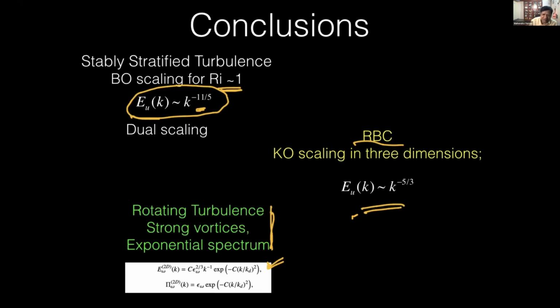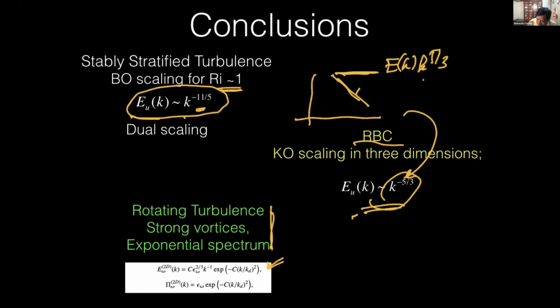Thank you. The reference is my book. It is done in many places, but in my book I try to detail how to compute these fluxes. It's a compilation of lots of work. Sorry if I did not explain it properly, but the spectrum is k to the minus 5/3. Often people multiply this by k to the 5/3 so that it becomes flat, so E(k) k^(5/3) is flat. But the spectrum for Rayleigh-Bénard convection is k to the minus 5/3, and this one is 11/5, so that spectrum is not flat.